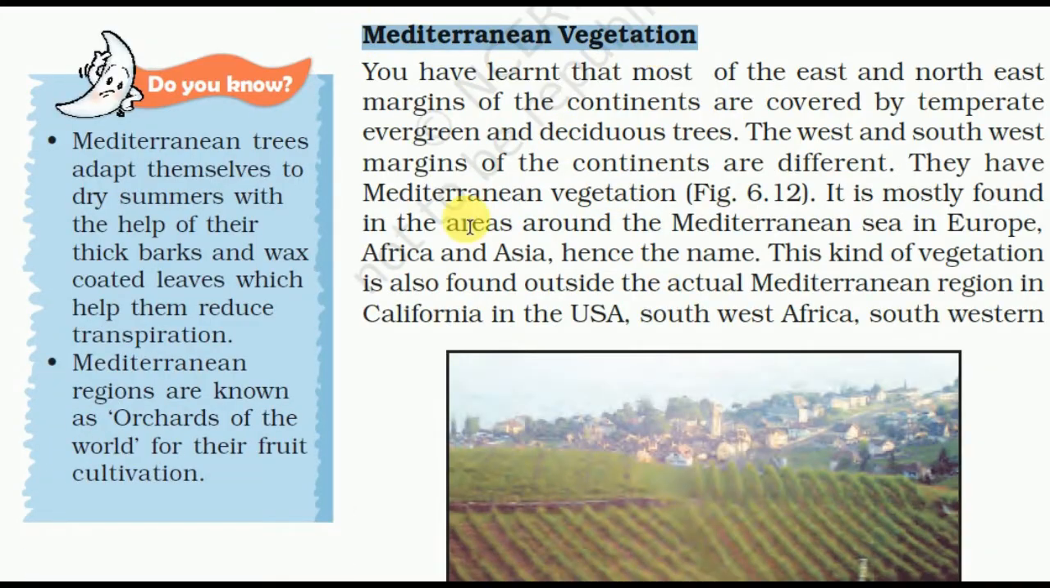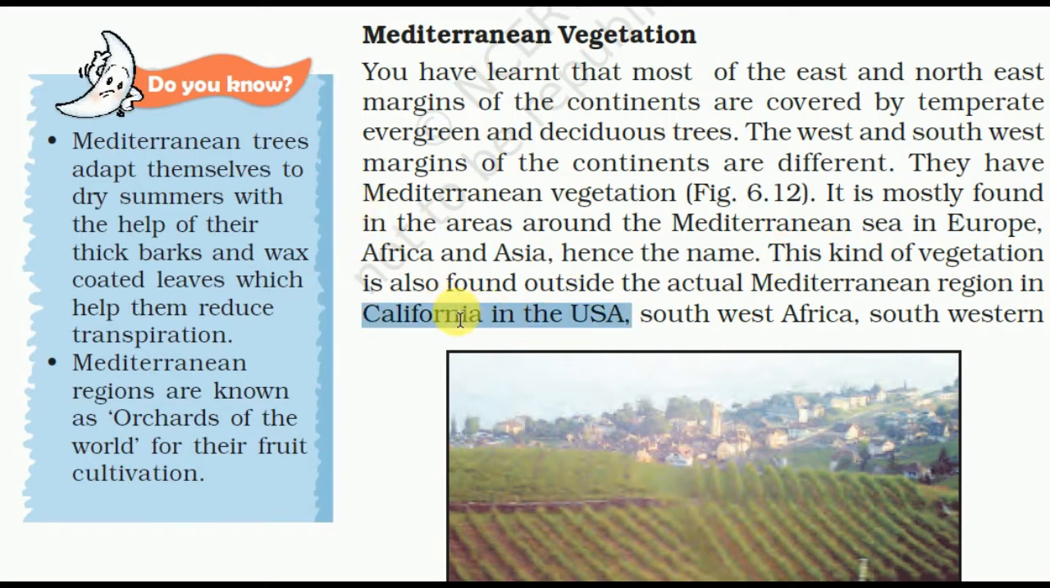Mediterranean vegetation. You have learned that most of the east and northeast margin of the continent are covered by temperate evergreen deciduous trees. The west and southeast margins of the continents are different. They have Mediterranean vegetation. It is most found in the area around the Mediterranean Sea in Europe, Africa, and Asia. Hence the name. This kind of vegetation is also found outside the actual Mediterranean region in California in the USA.